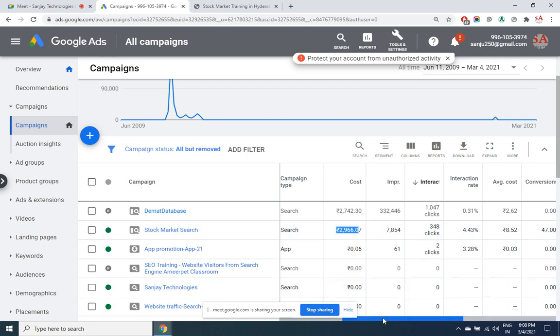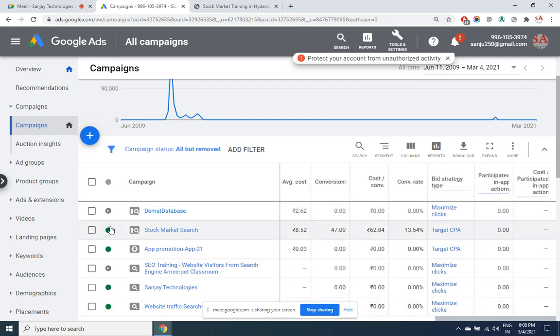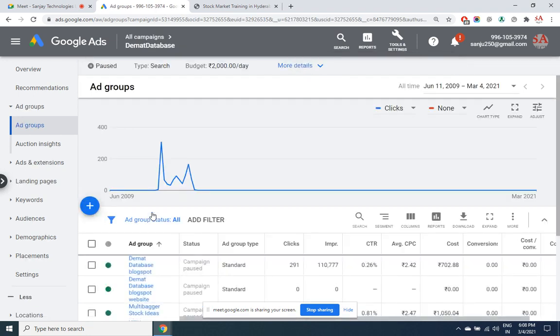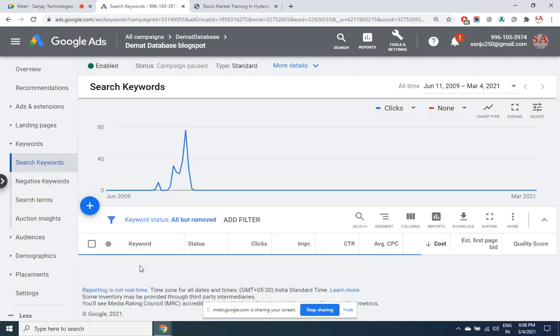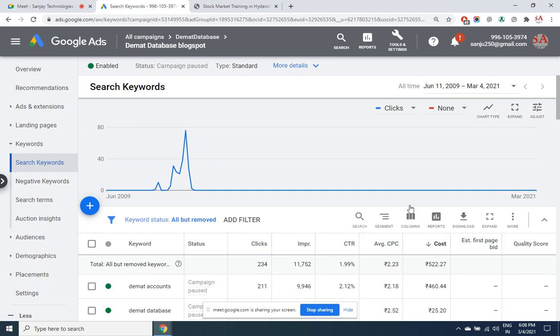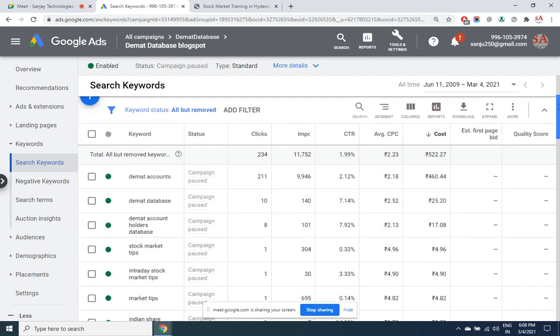And then you'll see what the quality score is. If you click on the campaign, let's say I click on DMAT database, quality score is given at keyword level. These are all the ad groups, and under the ad groups, I have keywords. Each of these reports I am showing you is downloadable, because your client will ask, please give me the report according to campaign, ad group, ads and keywords. Tell me for each keyword how many people have clicked, how many people have seen, what's the CTR.